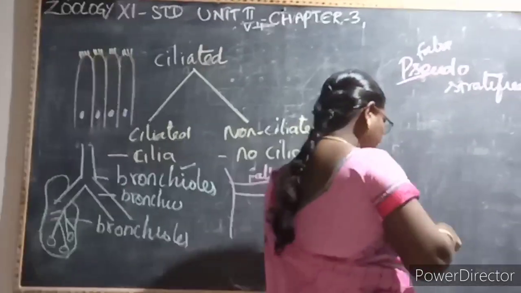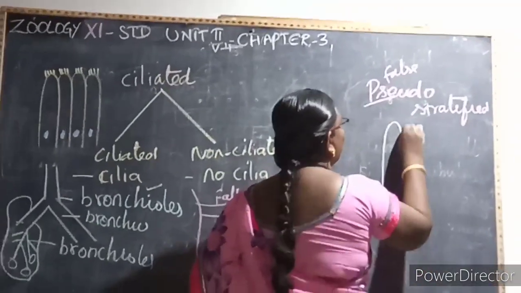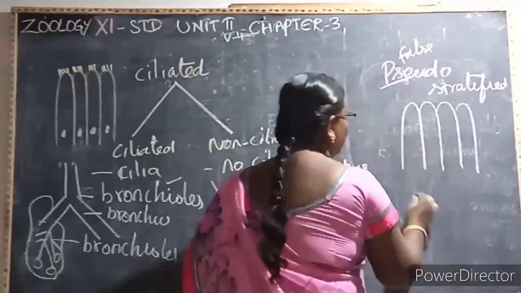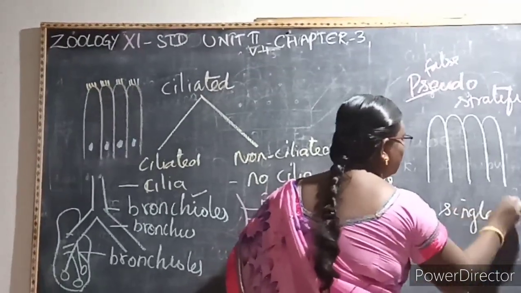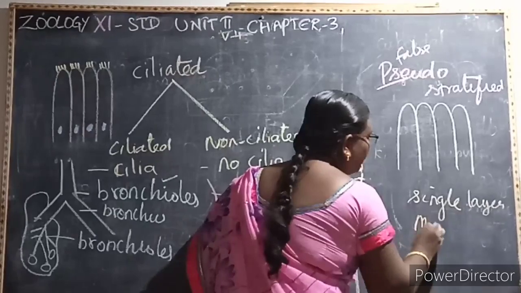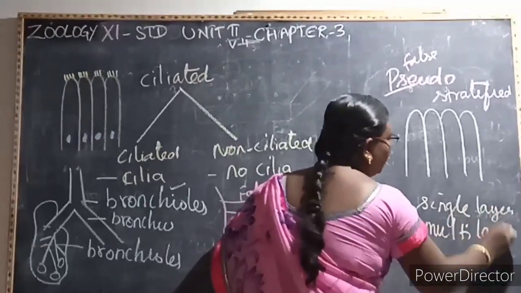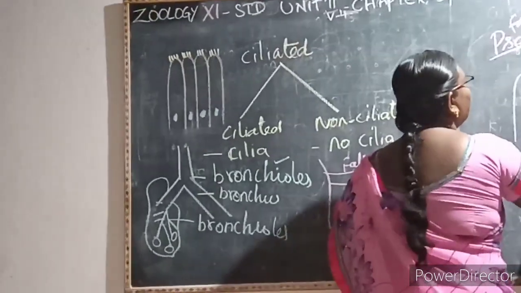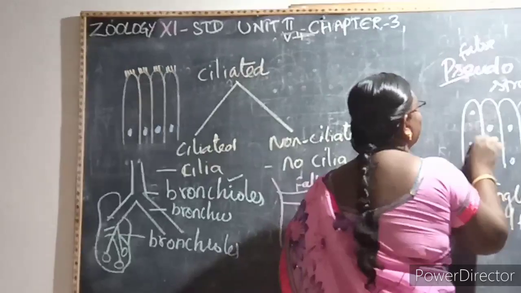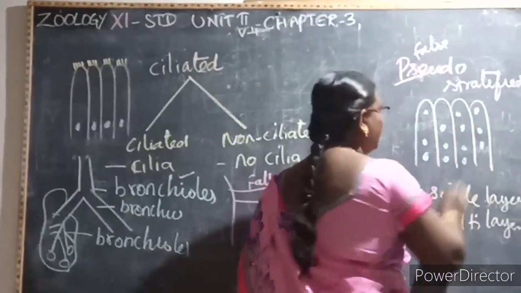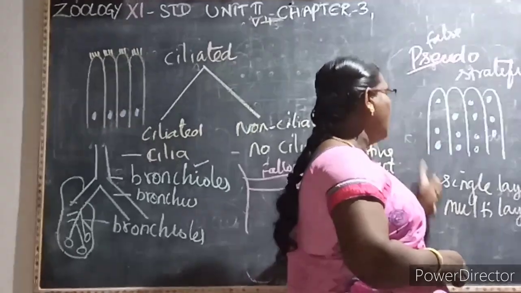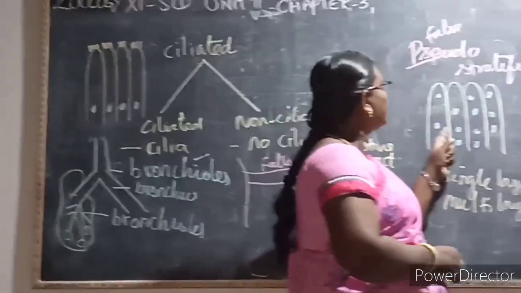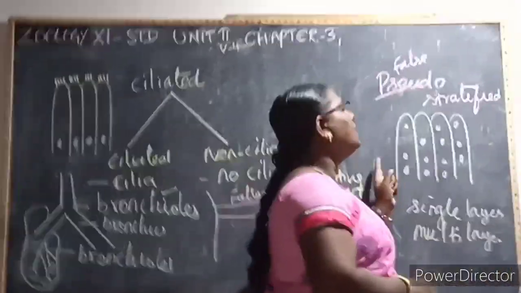This pseudo-stratified is also a columnar single layer of cells, but it looks like multilayered, because the nucleus is present at different places, at different levels in the cells. Hence, even though it is a single layer, it looks multilayered. Hence, it is called pseudo-stratified.